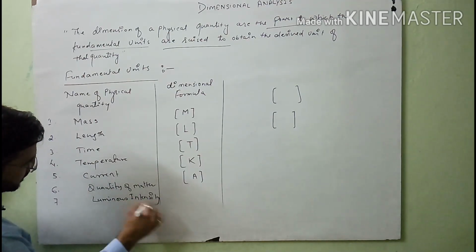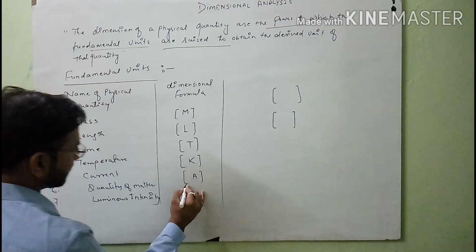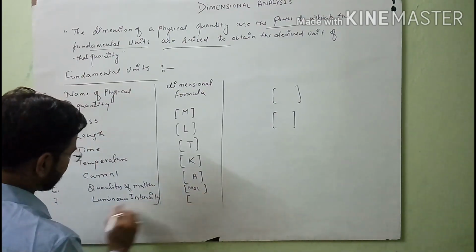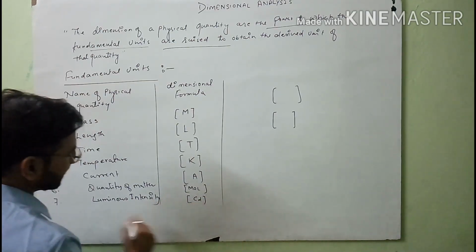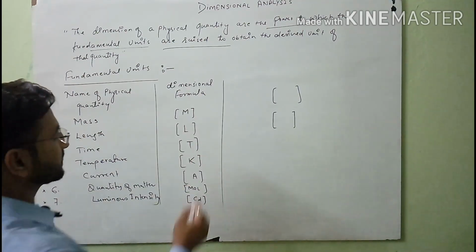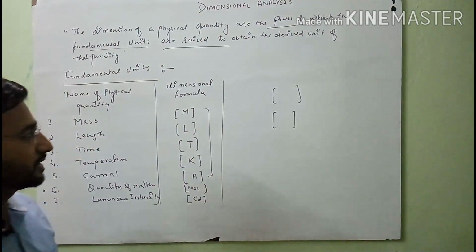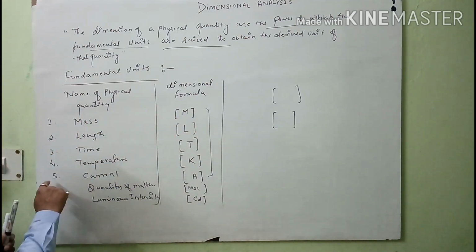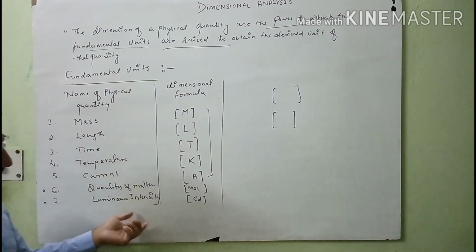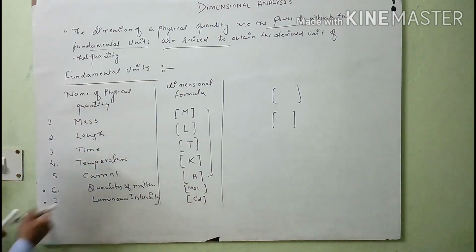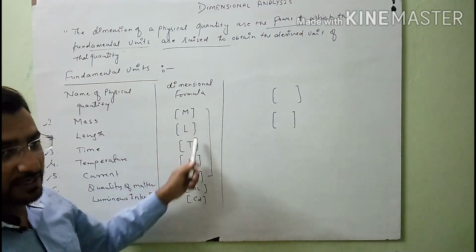You know that these are our 7 physical quantities. When we write their dimension formula, you can use this term for that and this term for that. Otherwise these two are not as important as the others. Clear, student? We are using the dimensional formula of these 5 fundamental physical quantities; the remaining 2 are less important because their use is not there. So we will focus on these 5 fundamental physical quantities whose dimension formula is in front of you.